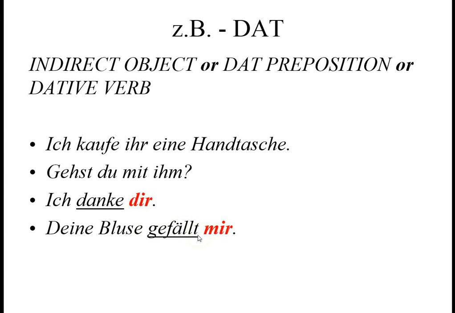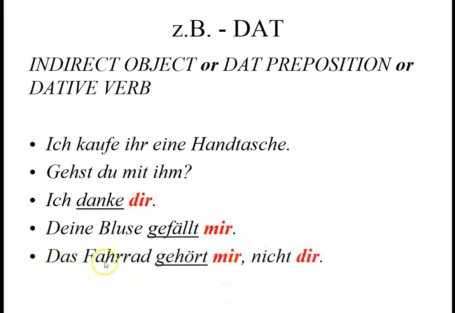Gefallen is also a dative verb. So this makes me, while it is technically the direct object, the dative case because gefallen is a dative verb. Deine Bluse gefällt mir. Ich, mich, mir.